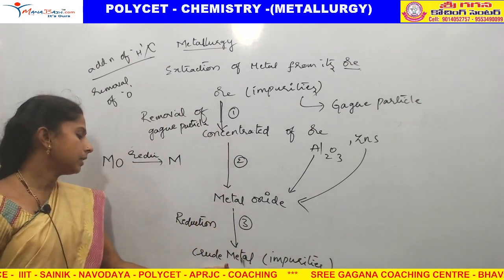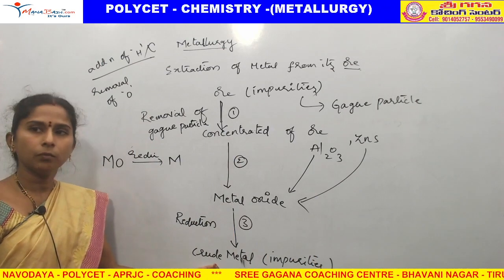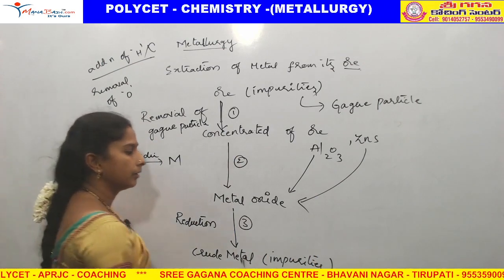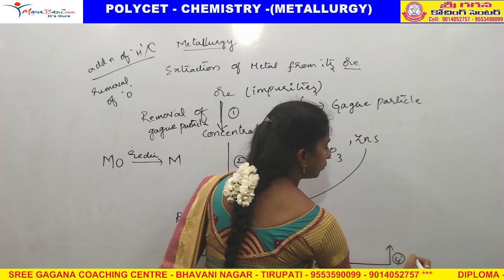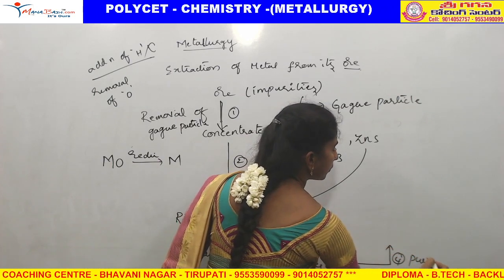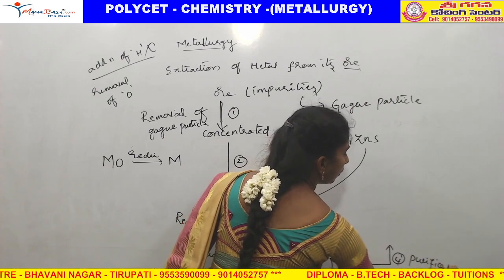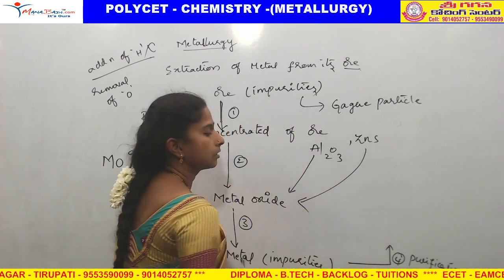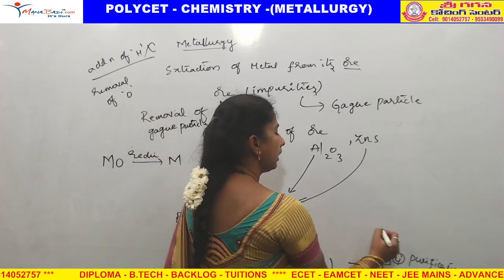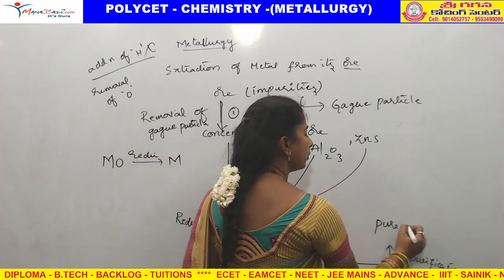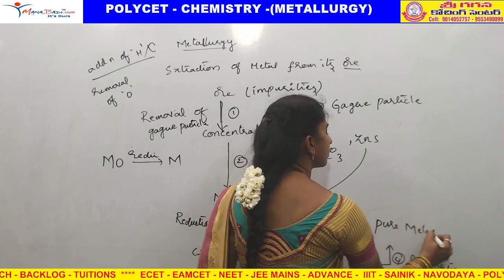Impurities. These impurities, this crude metal, what we need to do? Purify. So that is called the fourth process, purification. Purification we need to do. Whose purification? Purification of crude metal, then you will get pure metal. Pure metal. This is the process.